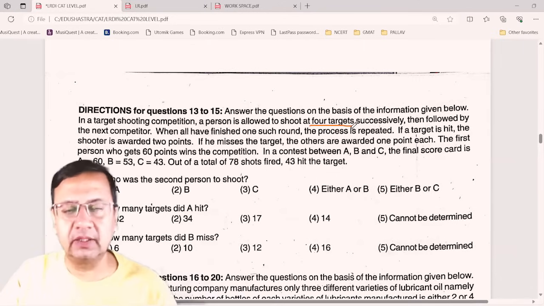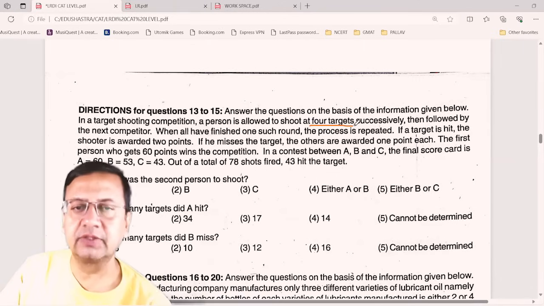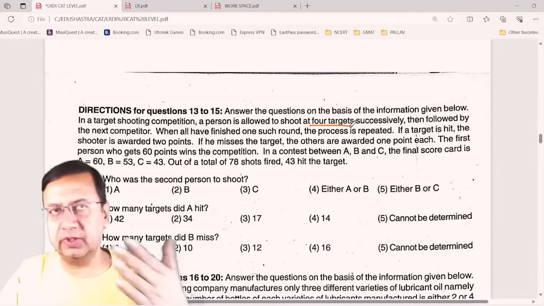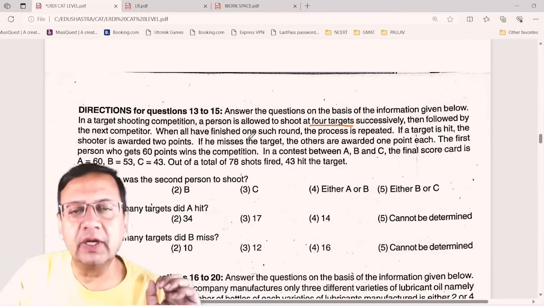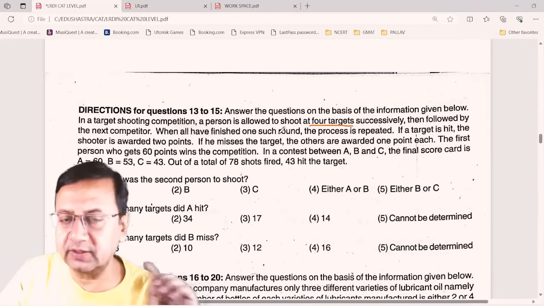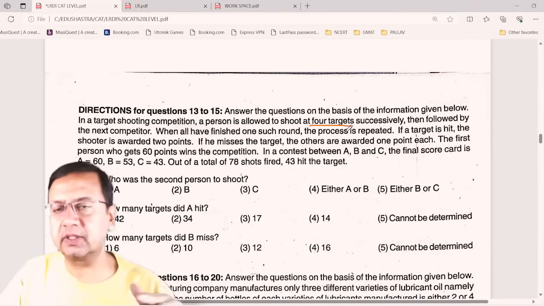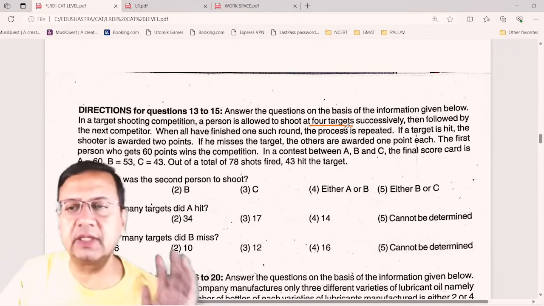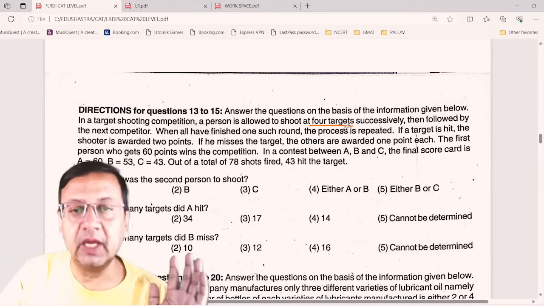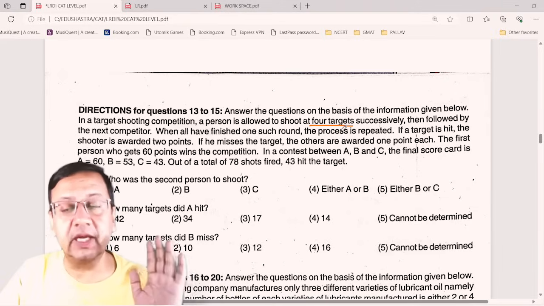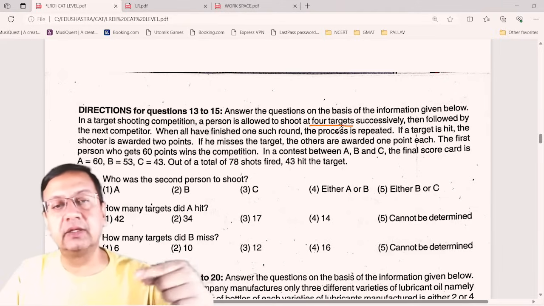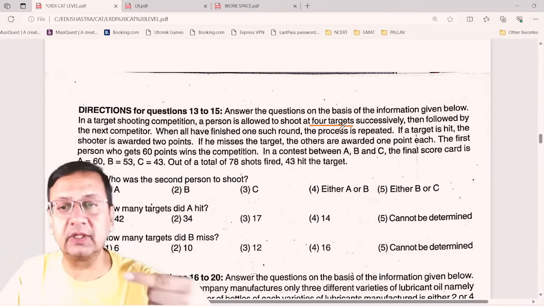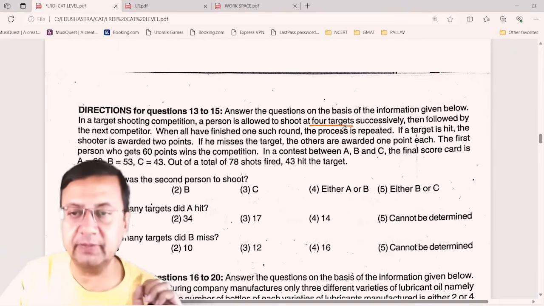Then followed by the next competitor. So there is one person who is shooting 4 targets, then the next, and so on. When all have finished one such round, the process is repeated. So whatever the number of persons, when everyone has finished shooting the target, the turn for the first person will again come.